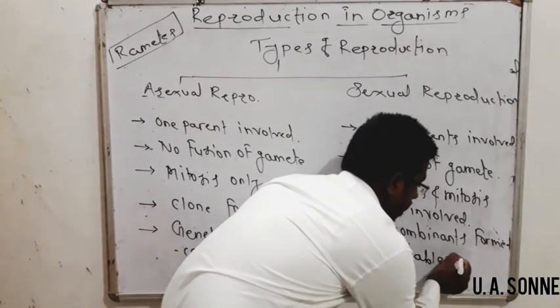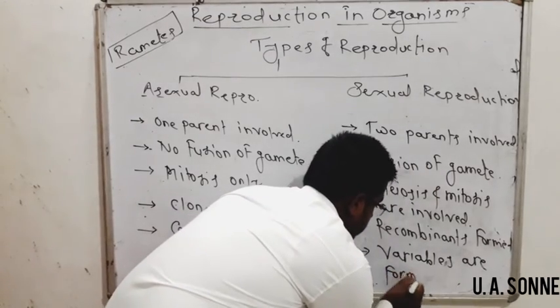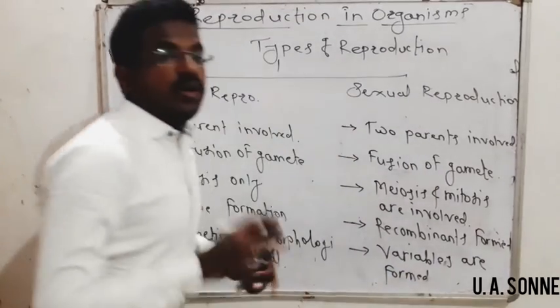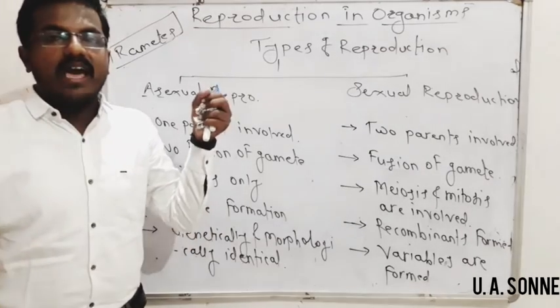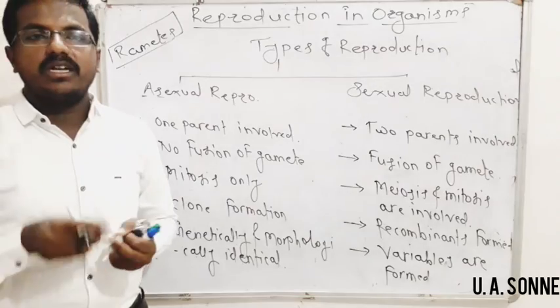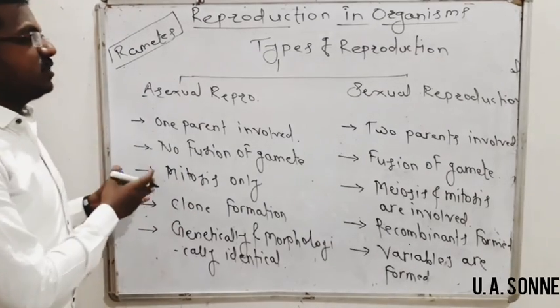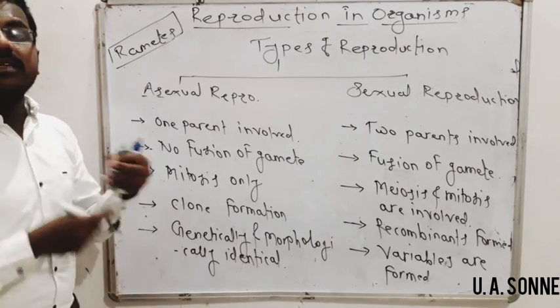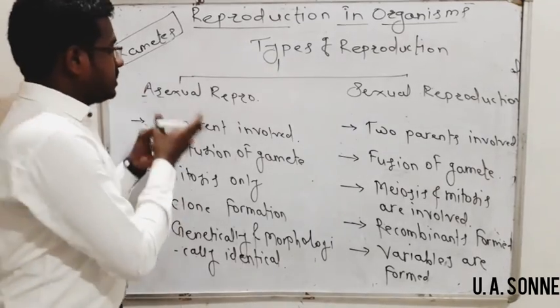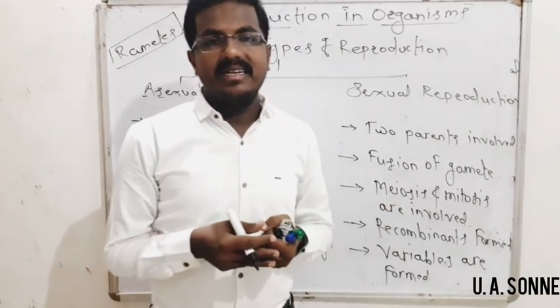Whatever offspring are formed, they are not exactly similar to both parents. They are a mixture of both parents. That's why they are genetically and morphologically somewhat different from their parents. This is the very basic difference between asexual and sexual reproduction. In the next video, we will see the types of asexual reproduction in detail. Thank you.